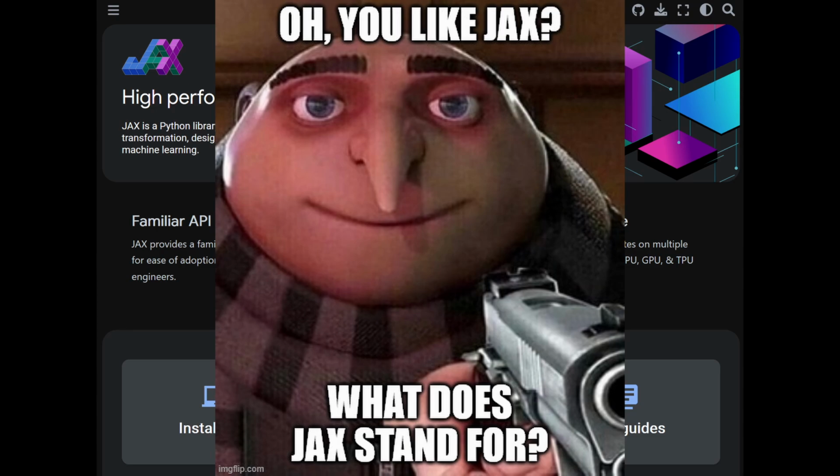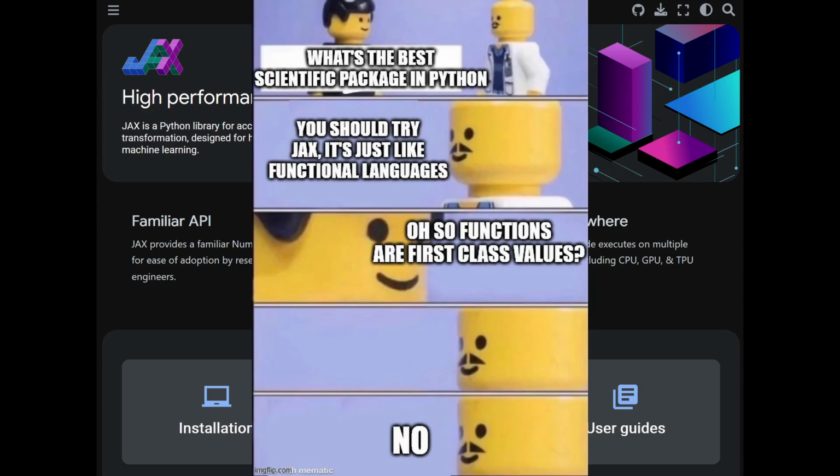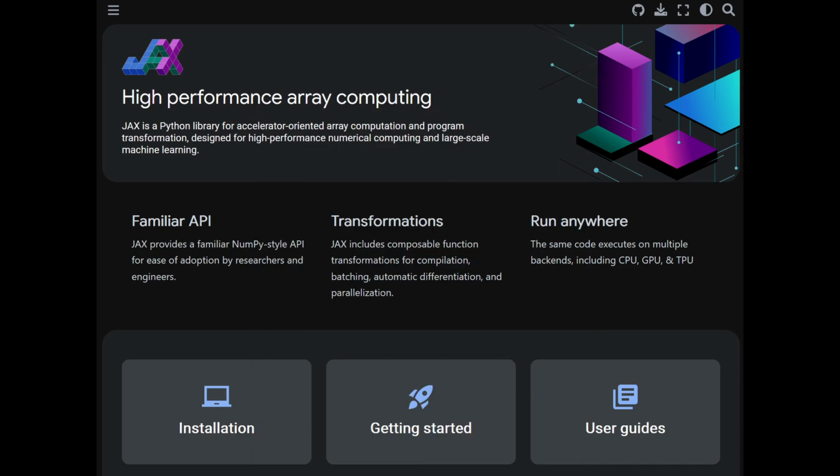Personally, I am a massive fan of JAX for machine learning and general scientific computing for a variety of reasons. I won't go into these now, but I'm happy to discuss them more in a future video. I will note that JAX code videos are coming in the near future, so I hope you like JAX too.